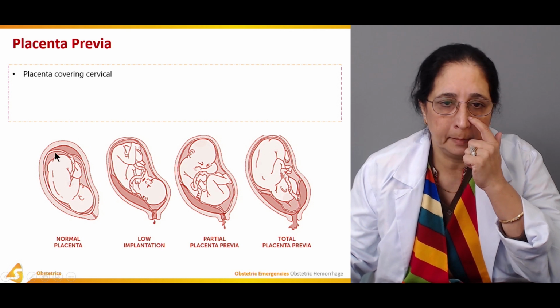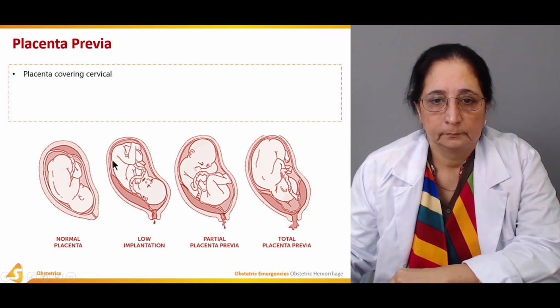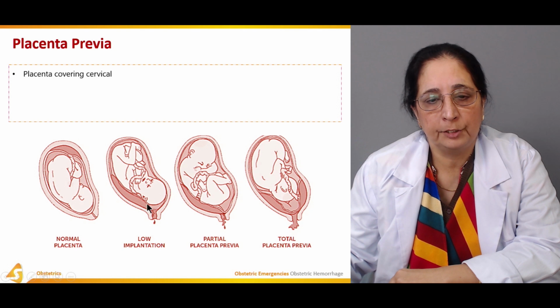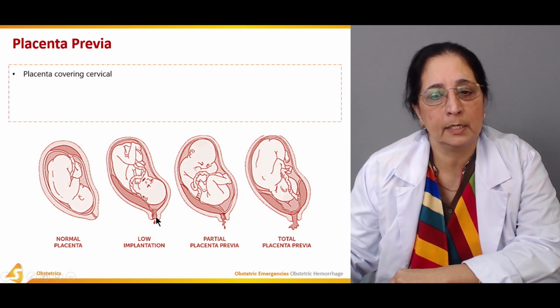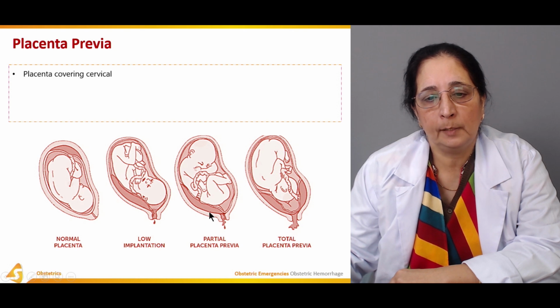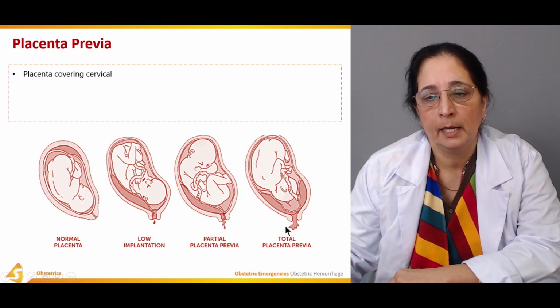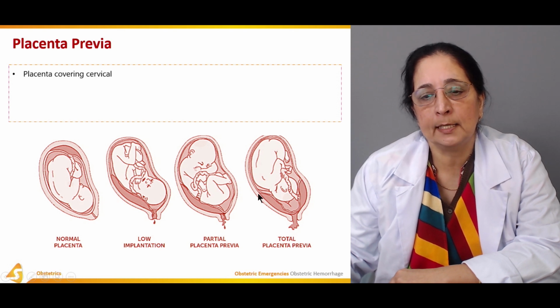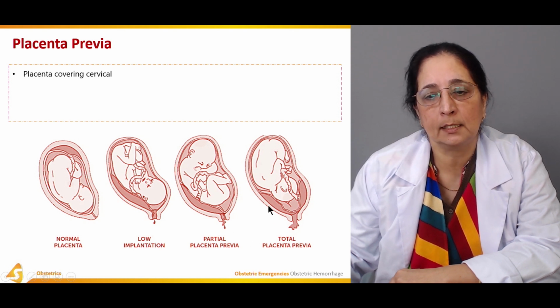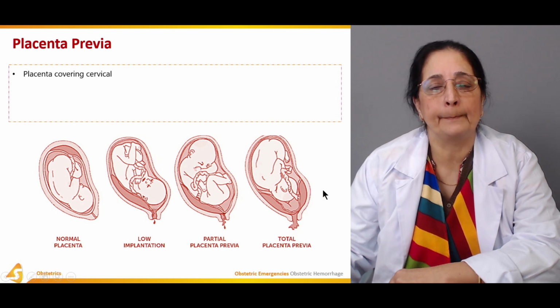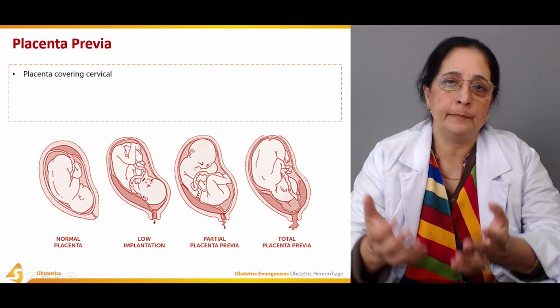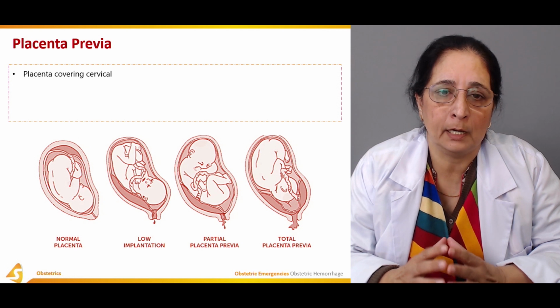This is the normal placenta. This is the placenta which is low-lying, but it's not covering the cervix. This is partial placenta previa. It partially covers the cervix. Here, this is the total placenta previa. The placenta covers the cervix completely. So, different types of placenta previa.